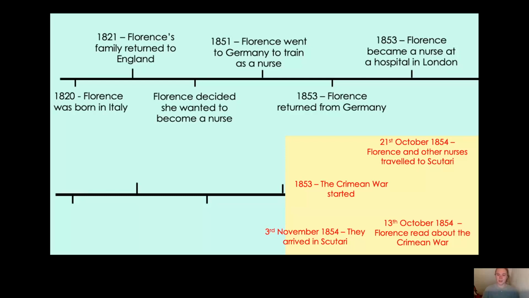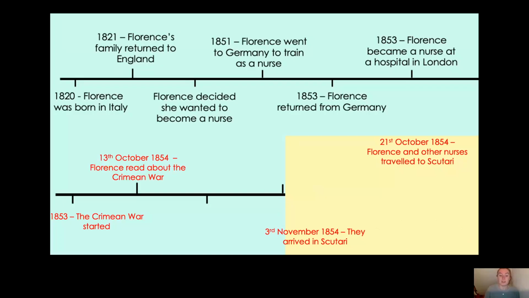So we need to find the first event after Florence became a nurse at a hospital in London. What did you think? Well done if you have put 1853, the Crimean War started, because that's the next event that needs to go on our timeline. Now let's have a look what we've got left. So we've got the 3rd of November 1854, 13th of October 1854, and the 21st of October 1854. Which event do you think is next? Because they're all in the same year, aren't they? 1854, but which date comes first?